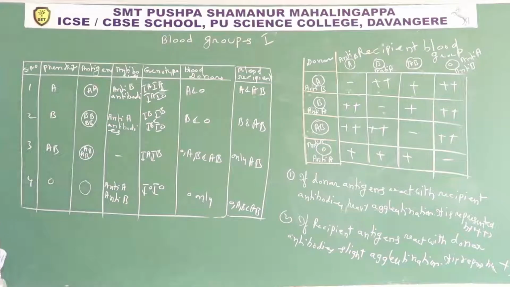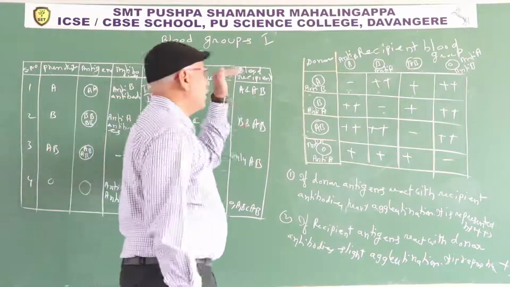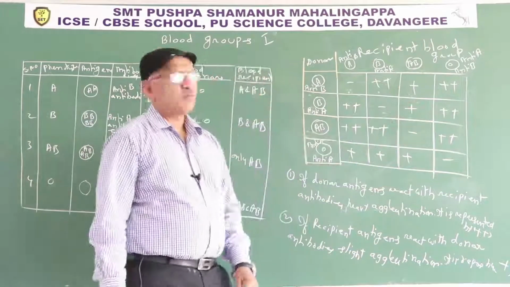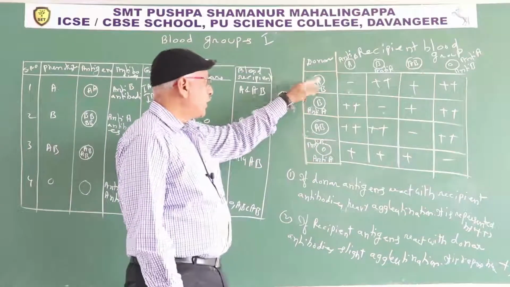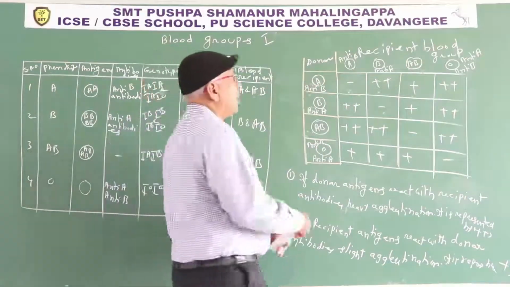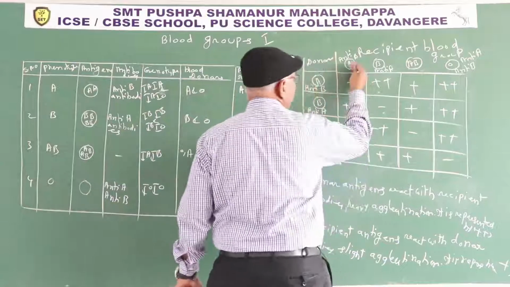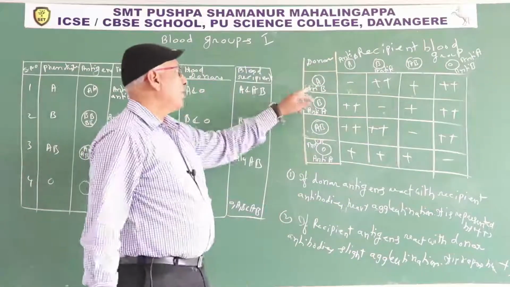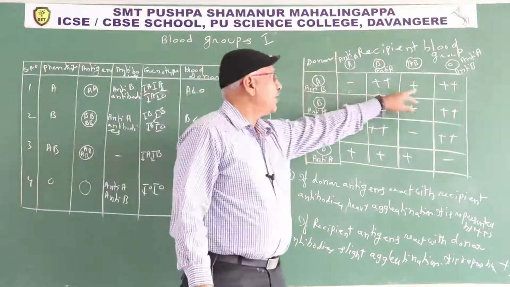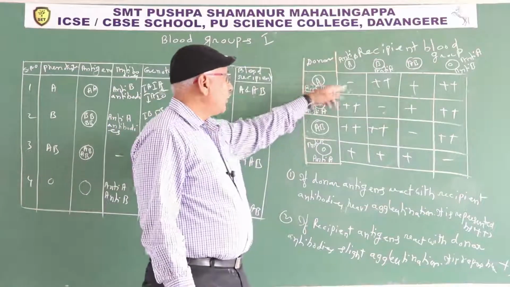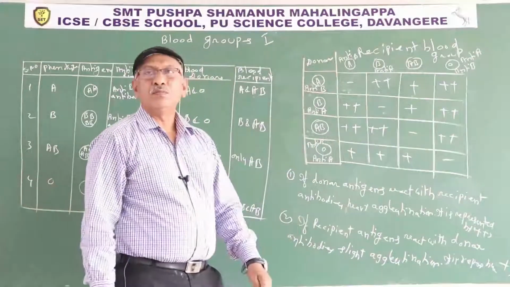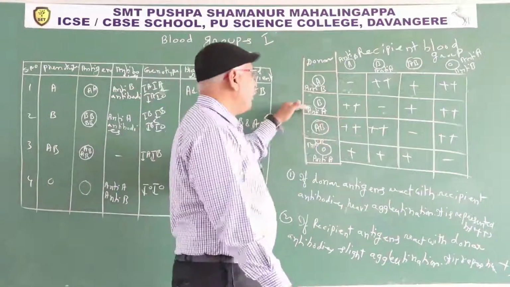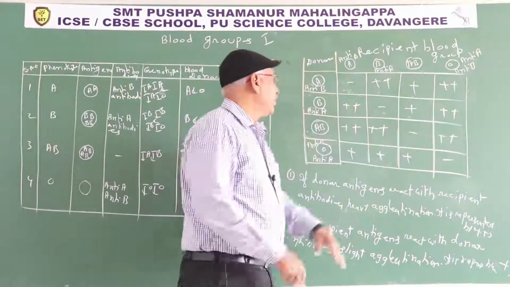So in this manner, the horizontal column explains to which blood groups it donates blood. The vertical column explains from which blood group it receives blood. A donates blood to A and AB. A receives blood from A and O. Similarly, B donates blood to B and AB.